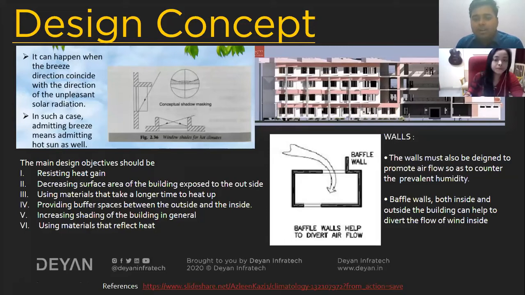Yeah, I see there is a huge requirement for handling high temperature, because you have provided so many functions to accommodate more and more air, and you are also suggesting different kinds of materials. So heat is a really big concern for this project. Yeah, heat gain and rainfall both are big issues, because the climate is tropical, but sometimes there is a humid factor also. In both cases, if there is heavy rainfall, definitely there will be moisture content in the air.